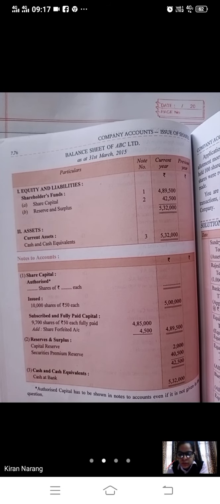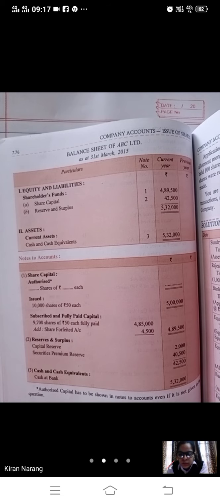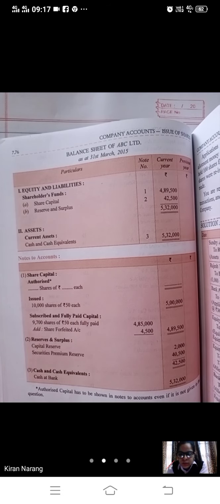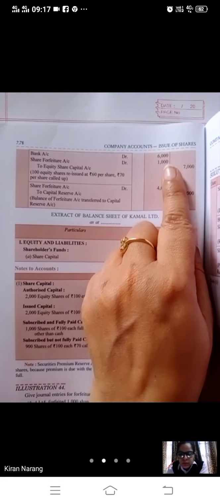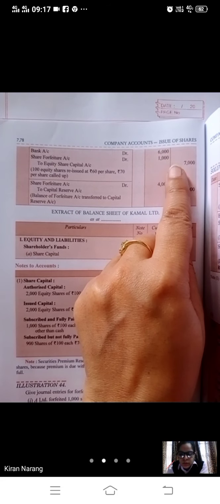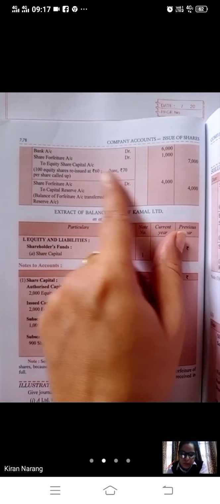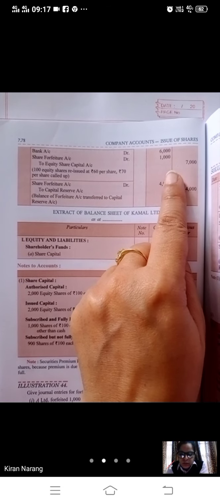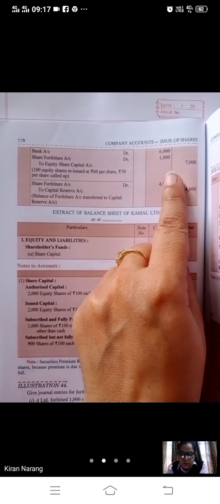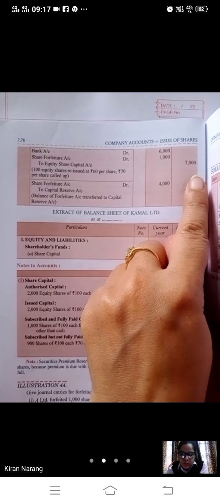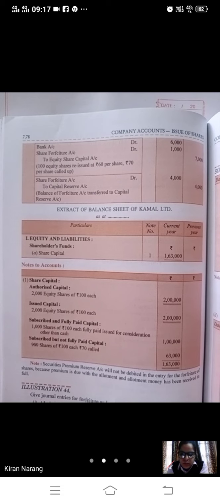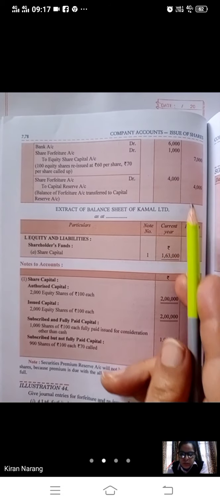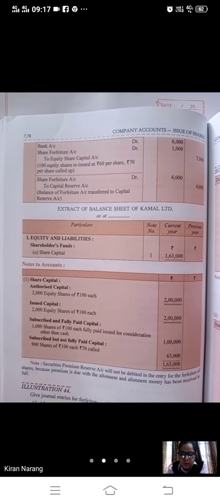Now these shares we have reissued for rupees 60. We have received rupees 60. So bank account debit according to 60 rupees, 100 into 60, 6,000. 10 rupees share forfeiture, because this is a discount and it will be taken from forfeiture. Share capital 7,000. You were having 5,000 in forfeiture, 1,000 you have used. The remaining 4,000 will be transferred to capital reserve.